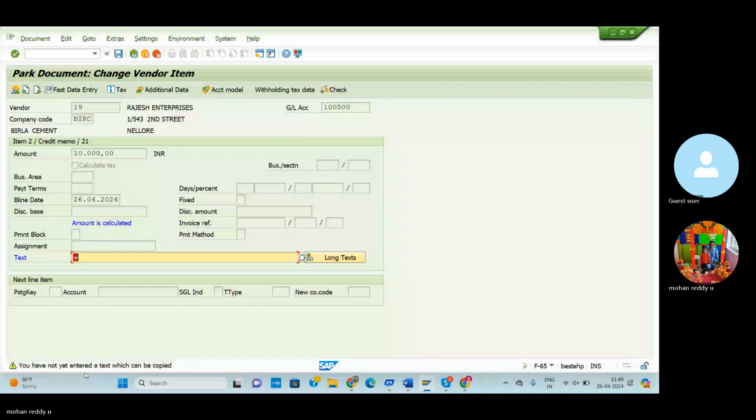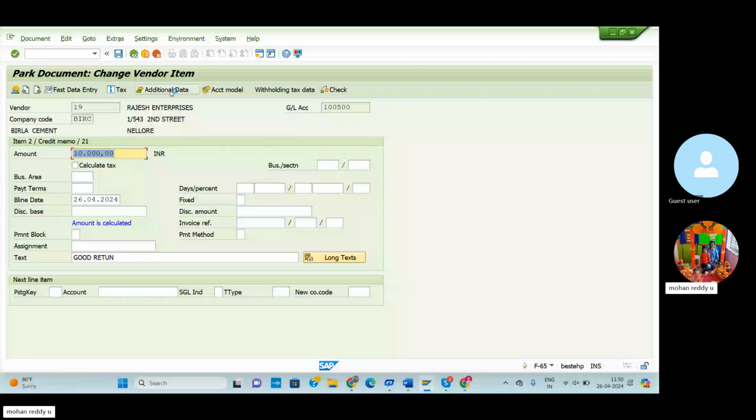Goods returned, then document entered. Amount is calculated. So here what error is generated. Go to the document.